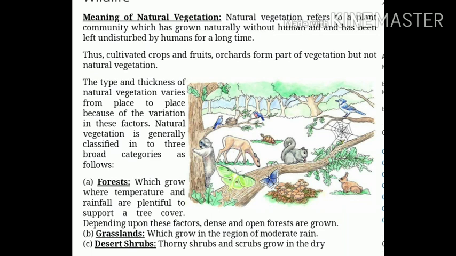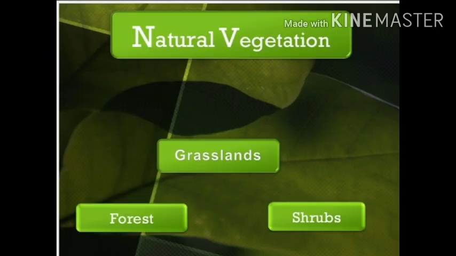Natural vegetation refers to a plant community which has grown naturally, without human aid, and has been left undisturbed by human activities for a long time. On the other hand, cultivated crops and fruits are also part of vegetation, but not natural vegetation. They are known as planted vegetation. Natural vegetation is generally classified in three categories: forest, grasslands, and desert shrubs.